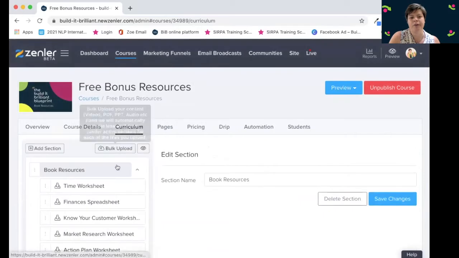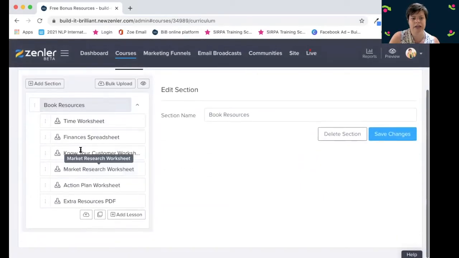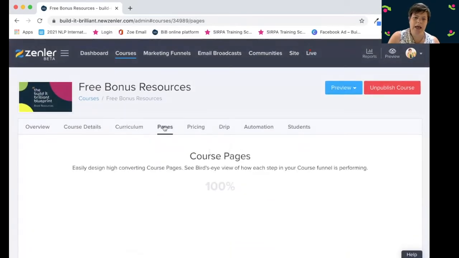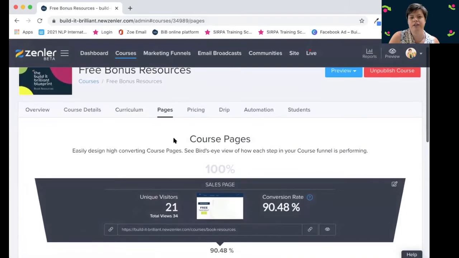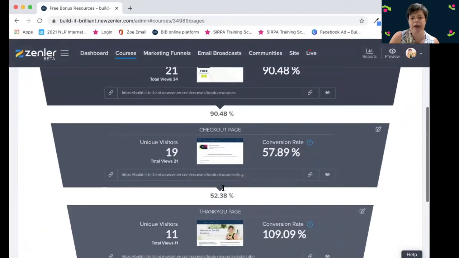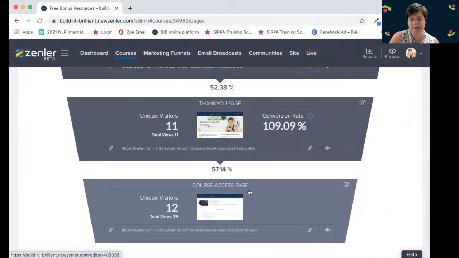Curriculum, this is where you would build your course. So we build this in sections. So the book resources is a section, and then I've added a lesson and added each of the resources underneath. So that's how you do it as a course. You have pages. So every single course that you design has a sales page, a checkout page, a thank you page, and a course access page.